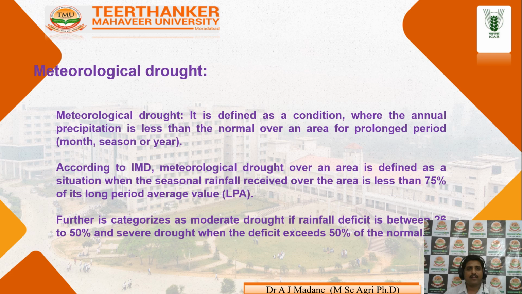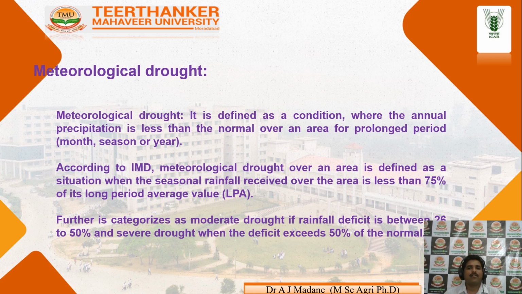Next, we are going to discuss the types of drought: what is meteorological drought, what is agricultural drought, and what is atmospheric drought. The first point is meteorological drought. Meteorological drought is defined as a condition where the annual precipitation is less than normal over an area for a prolonged period, a month or a season. Suppose in a particular year our region normally gets about 1500 mm of annual rainfall, but in some years it gets much less. That condition is called meteorological drought.